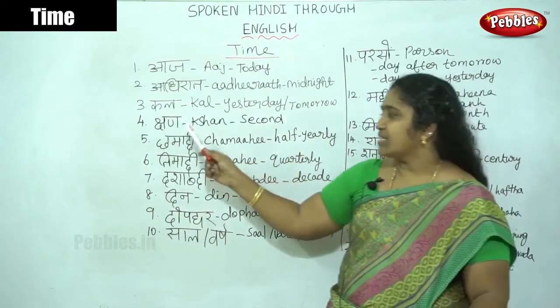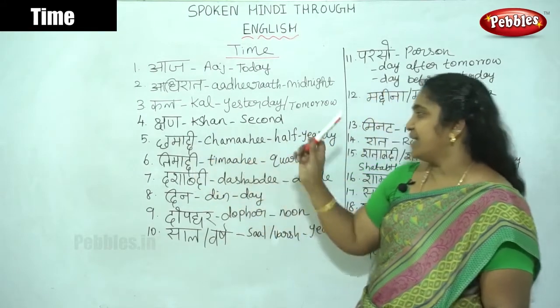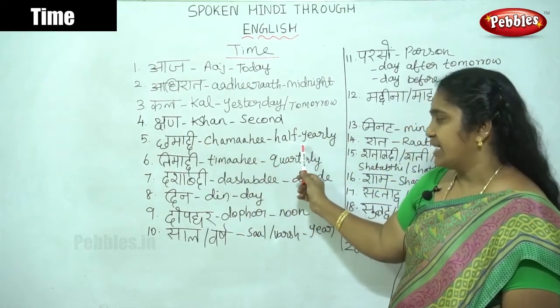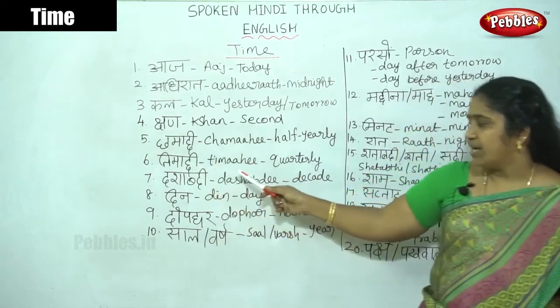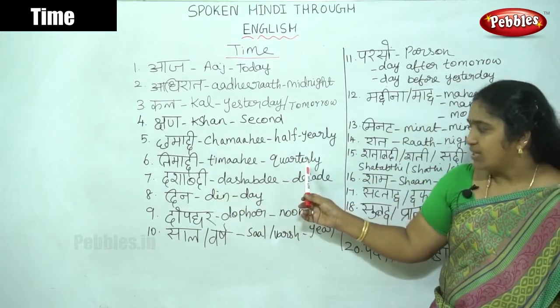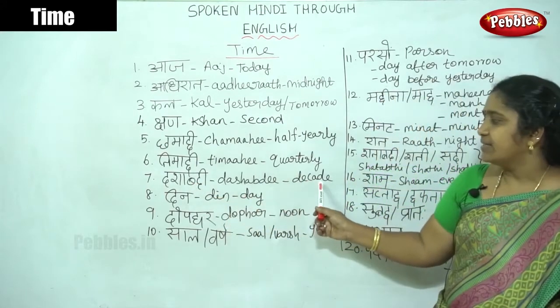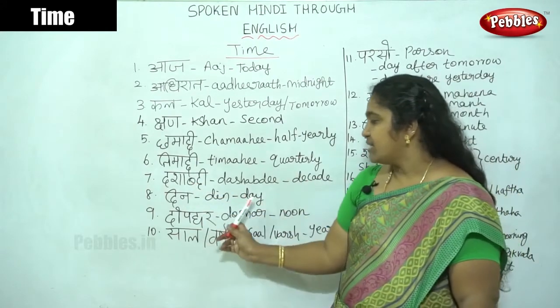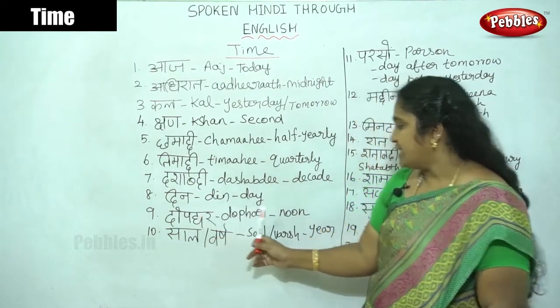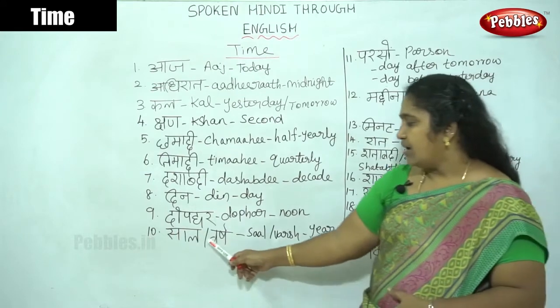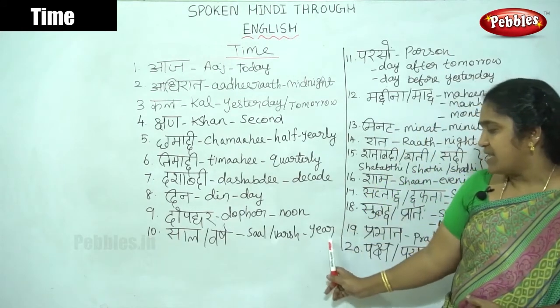Then the fourth one is shan. Shan means second. Here chamahi. Chamahi means half yearly. Then timahi. Timahi means quarterly. Dasabdi is decade. Din. Din means day. Dopahar means afternoon. Here I have written noon. Okay. Sal, varsha. Sal, varsha means year.